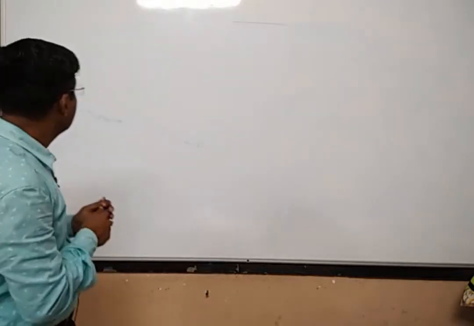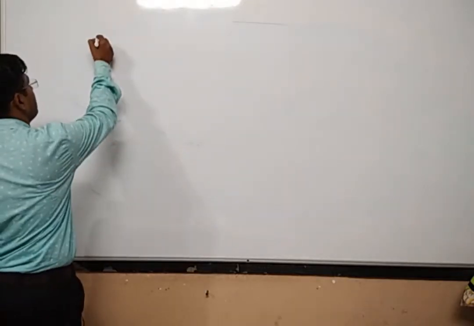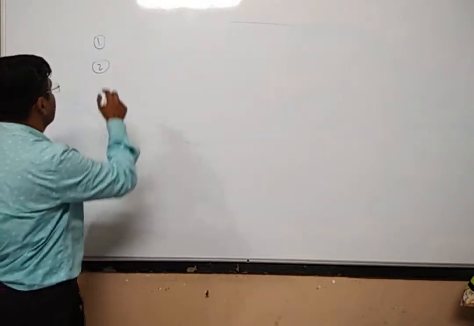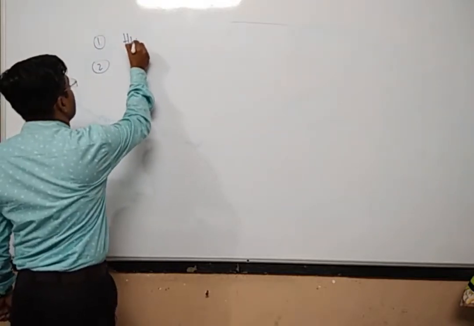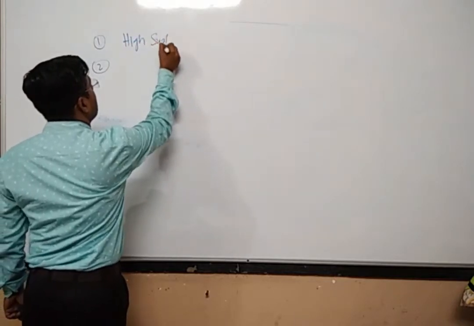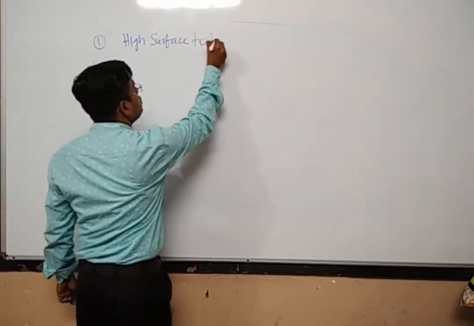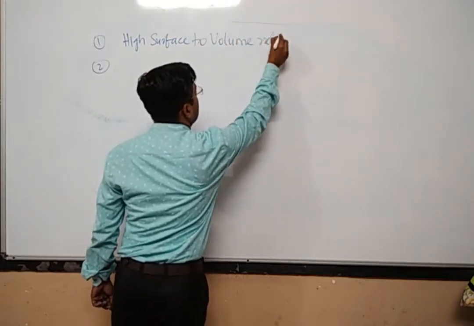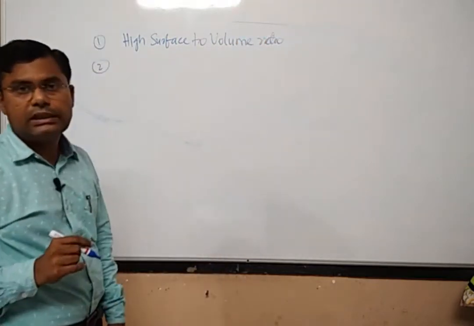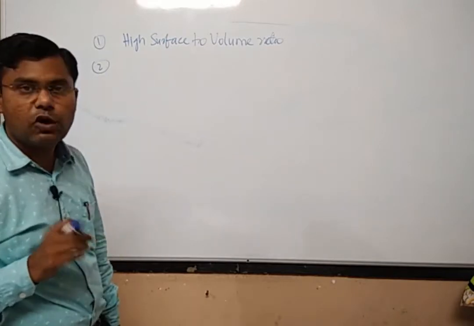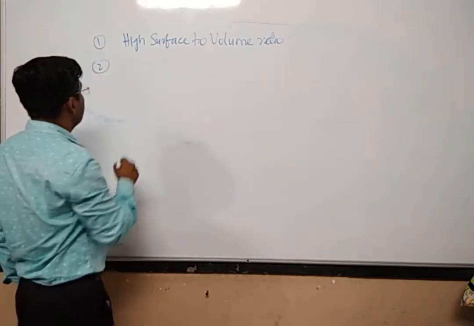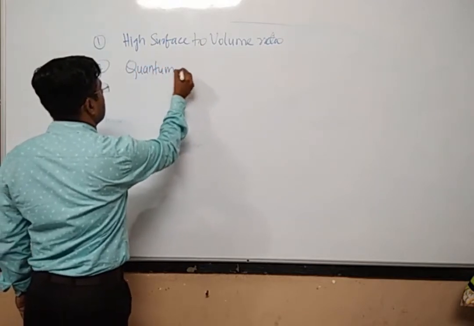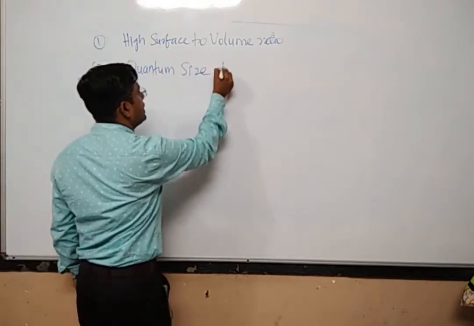application? There are two properties of nanomaterials which you cannot find anywhere else. The first property is the high surface to volume ratio, and the second property is called the quantum size effect.